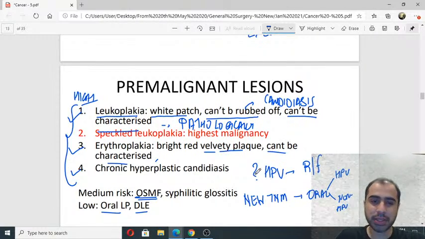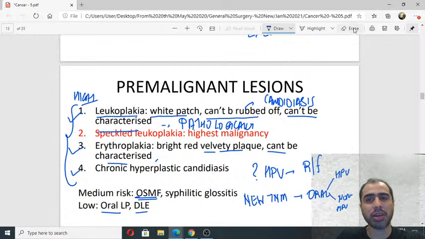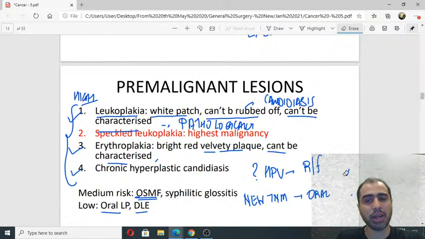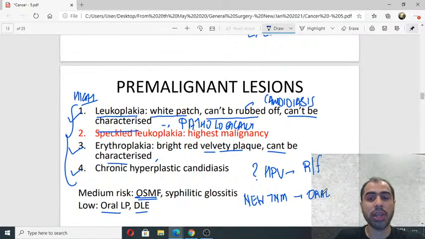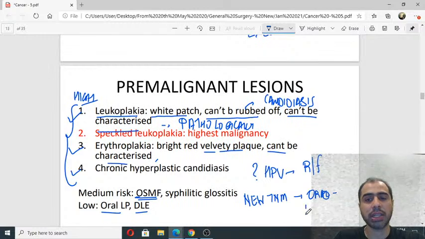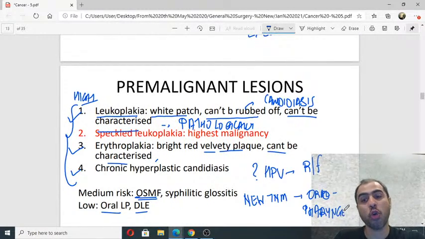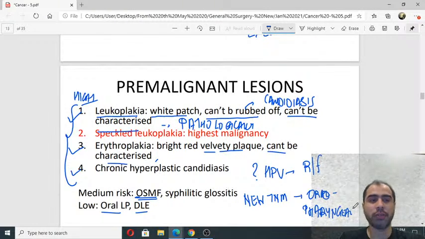Okay, first things first, HPV is not a risk factor for oral cancers. Let's be very clear on that. HPV now has been considered as a risk factor only for oropharyngeal cancers. Now you know what is oropharyngeal.